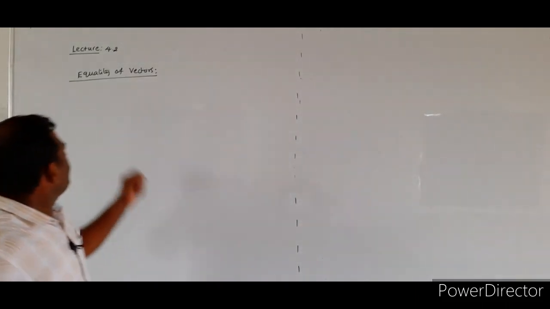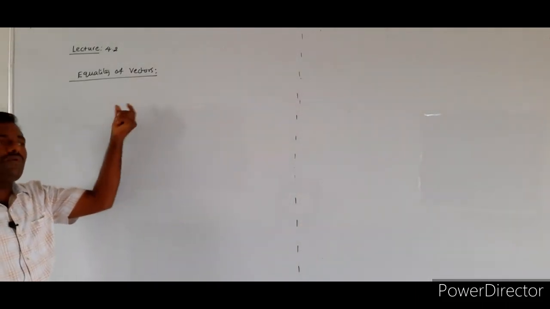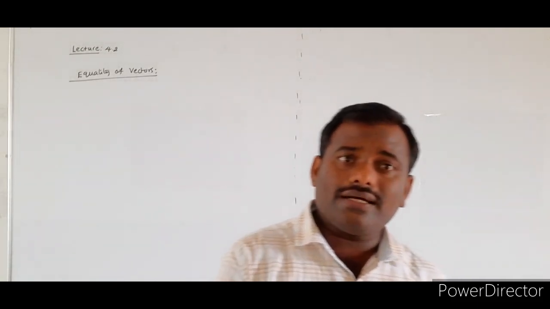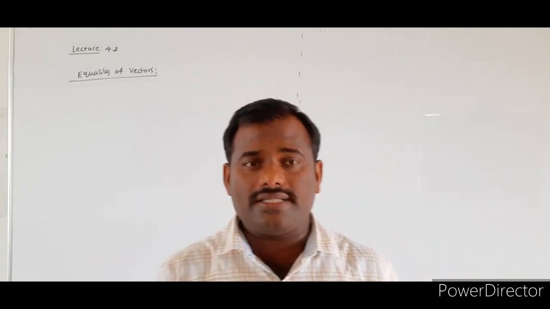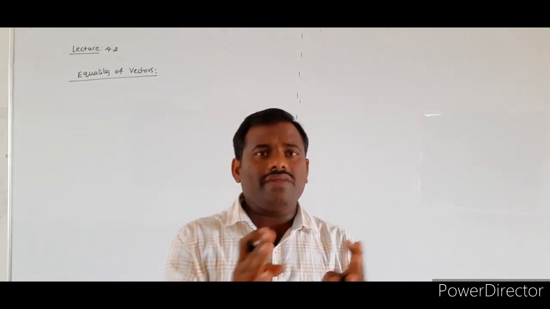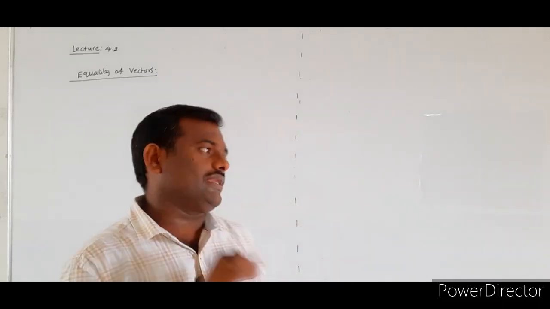So here we are going to discuss equality of vectors. When will we say given vectors are equal vectors? What conditions are required for saying that two given vectors are equal vectors?